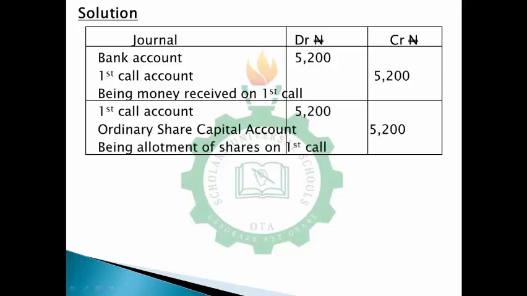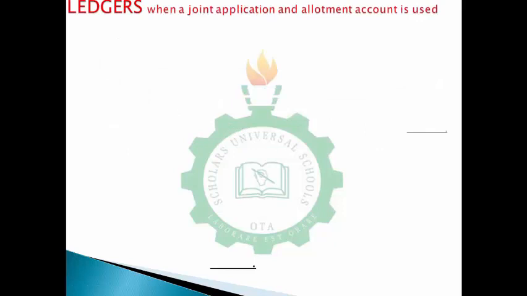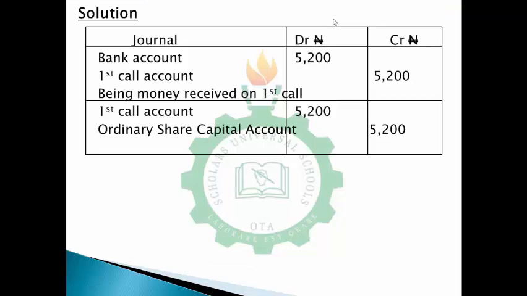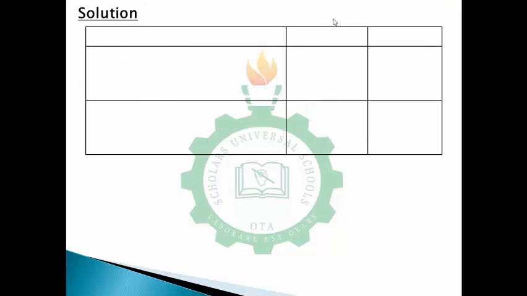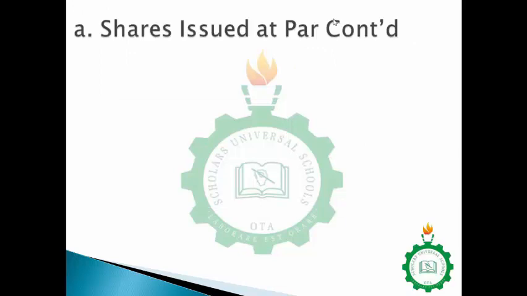Then as soon as you understand this so well, we can thereafter go ahead to post our ledgers. The kind of ledger I want to produce is general ledgers when joint application and allotment account is used. Now, if you look at these journal entries, I can easily count the number of ledgers that I'll be posting. Okay, let me count.